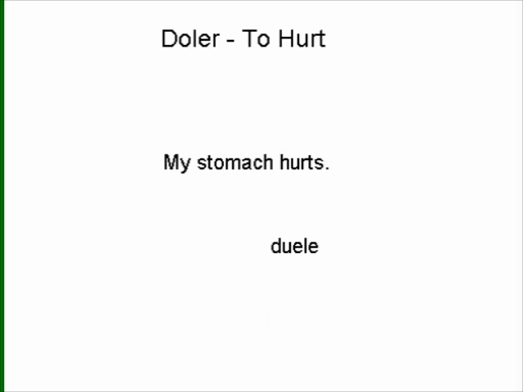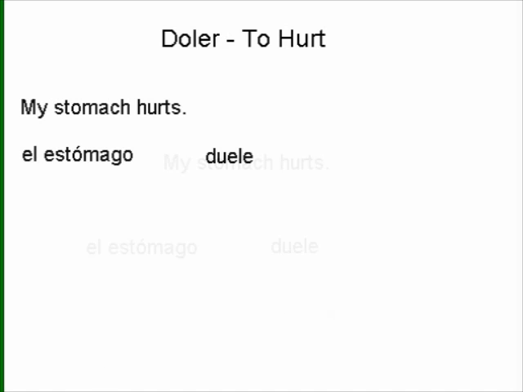The word for stomach is estómago, and in Spanish, when we talk about body parts, we actually say the stomach, the feet, and so forth, instead of saying my stomach or my feet like we do in English. So we're going to say el estómago duele, but as I mentioned before, we have to say who it is that hurts, especially since we don't have my here. Right now, this just means the stomach hurts, and we don't know who the stomach is hurting. We don't know whose stomach it is. So we have to have a word to tell us who it is that the stomach hurts.